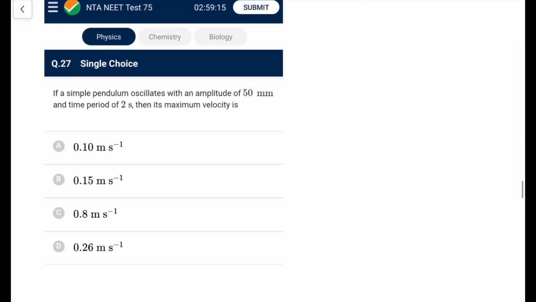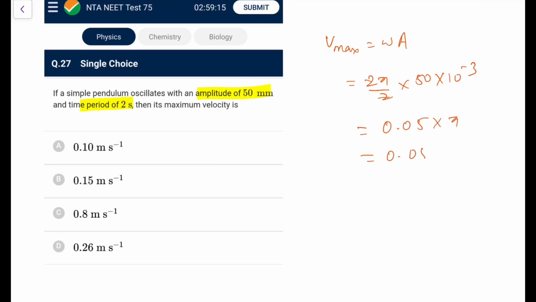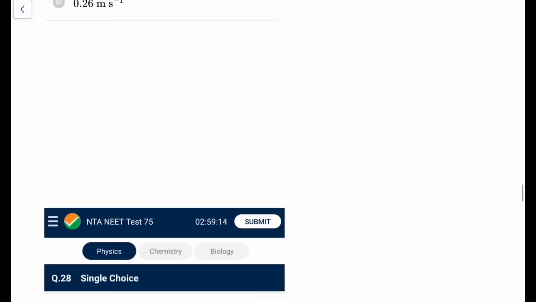Next, if a simple pendulum oscillates with amplitude 50 mm in time period 2 seconds, the maximum velocity is, you directly know V max you always write as omega A, omega is 2 pi by 2, A is 50 into 10 to the power minus 3, so this is 0.05 into pi, that is 0.05 into 3.14, so it basically comes out as 0.157, so go for option B.